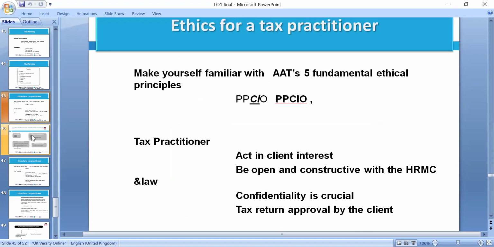Okay, PPCO, these are the ethics, the 5 professional codes of ethics, whether you are a member of ATHE-IFA or any other body.